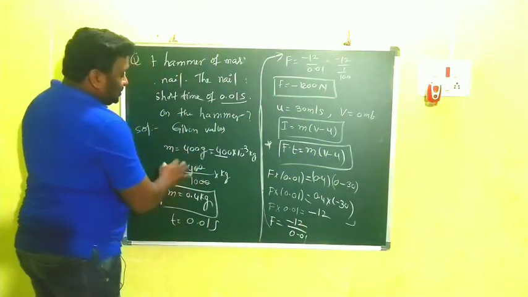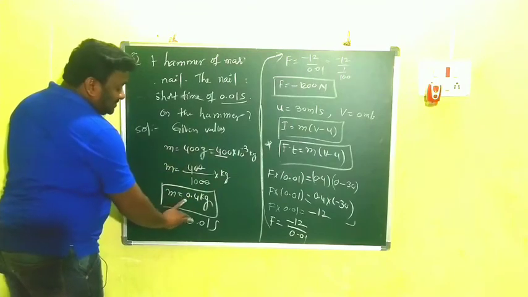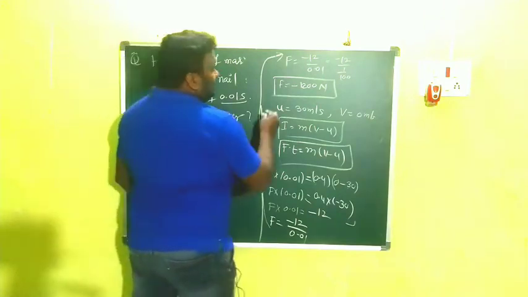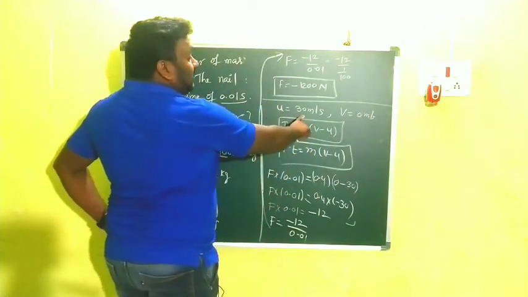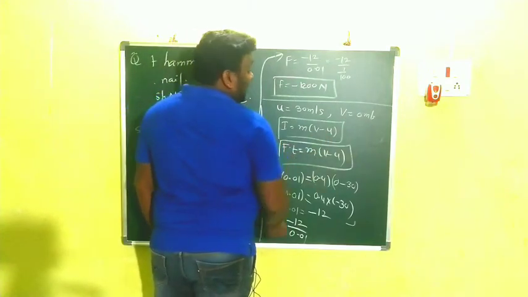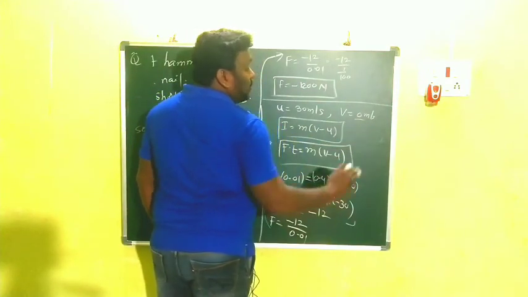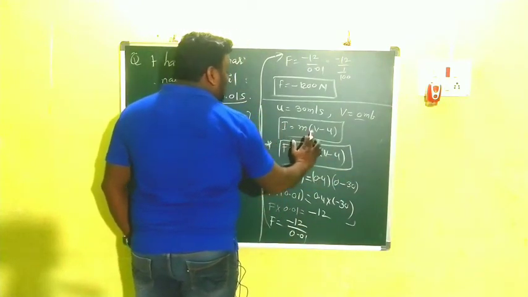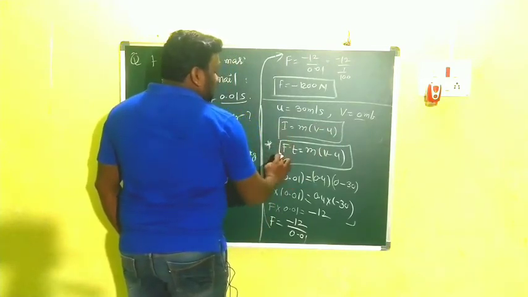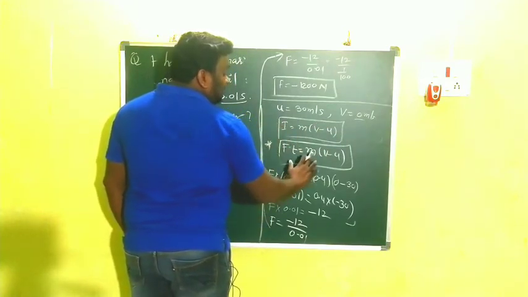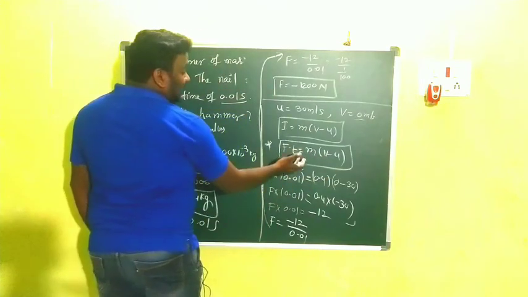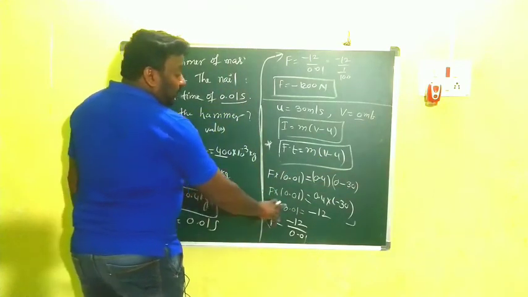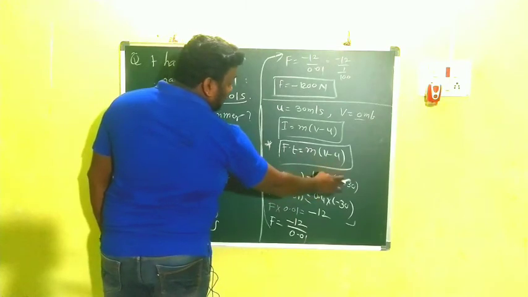So here are the given values. Mass is 400 grams, which should be converted into kg: m is 0.4 kg and time is 0.01 second. The hammer is moving at a speed of 30 meter per second and is stopped by the nail. Stopped means coming to rest, so final velocity is 0. We have the formula I is equal to m into v minus u. Impulse is the product of force and time. Substituting: m is 0.4, v is 0 and u is minus 30.